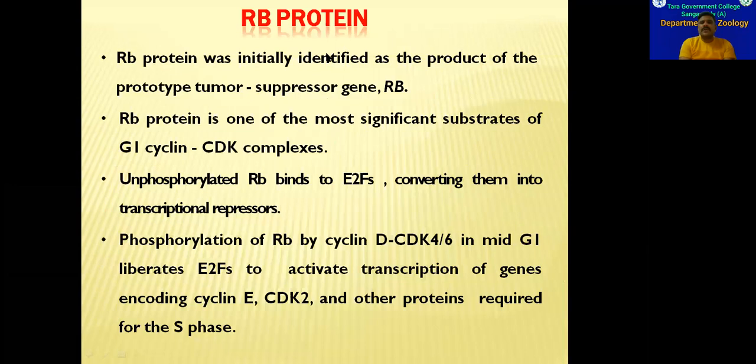Another, the fourth component that regulates the cell cycle, is RB protein. RB protein was first identified from a gene, the RB gene. This RB gene controls one type of tumor. It suppresses tumors, so it is called a tumor suppressor gene. The protein synthesized from this gene is called RB protein, retinoblastoma protein. This retinoblastoma protein is a very, very important one. It binds with the G1 cyclin and respective CDK complex.